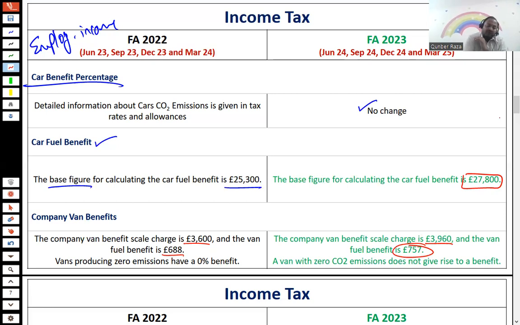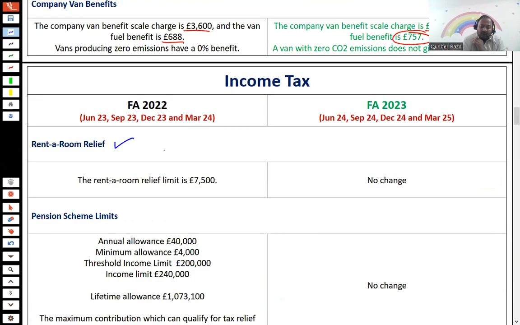Now, if I move forward, the rent-a-room relief for property income. So rent-a-room relief, which was part of the property income, remains the same. There is no change.